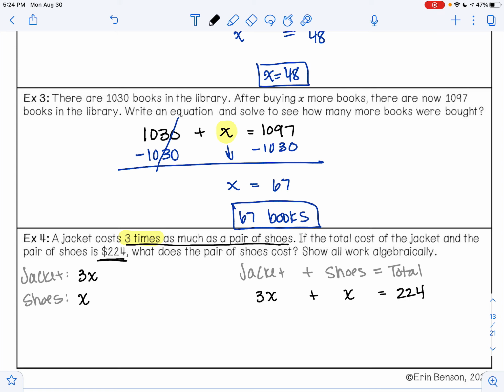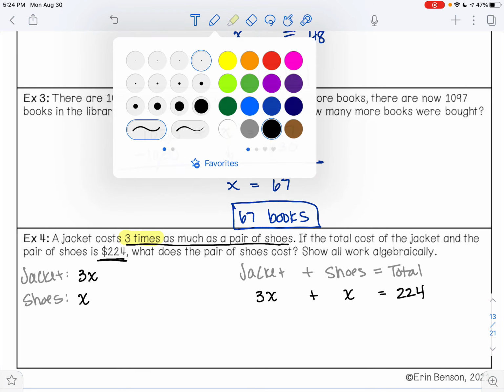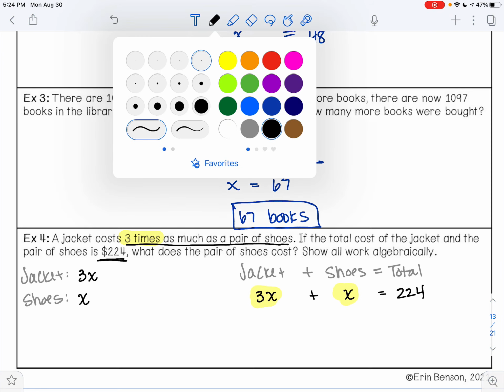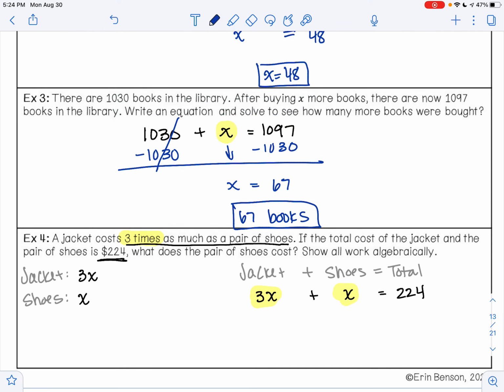Well, now I have an equation that I can solve. 3X and X are like terms. I can add those together. 3X plus X, this is like a 1, so 3 plus 1 is 4. So I have 4X equals $224. I want to get X by itself. X is being multiplied by 4. To undo multiplication, I'm going to do division.